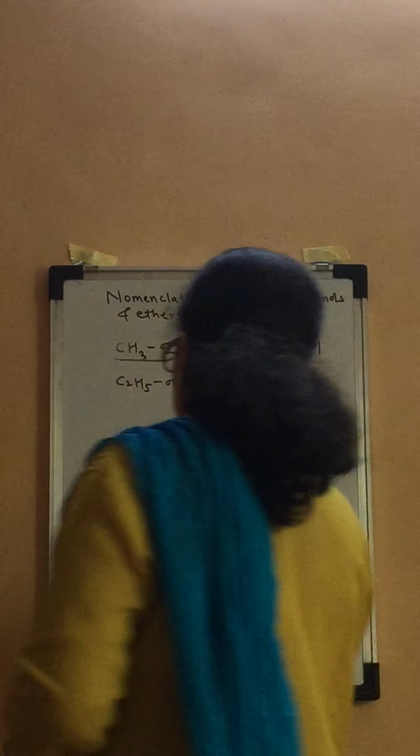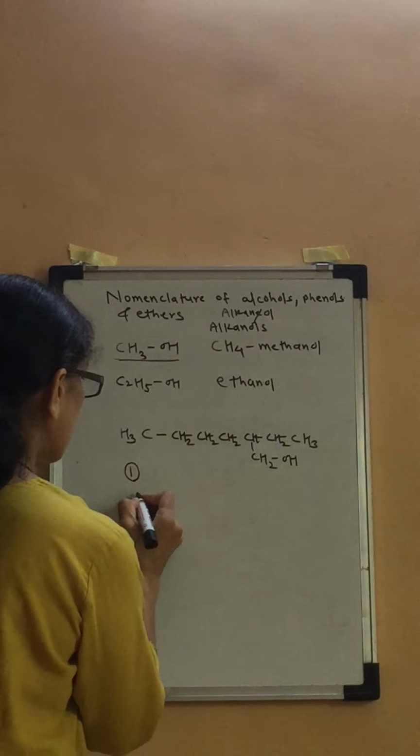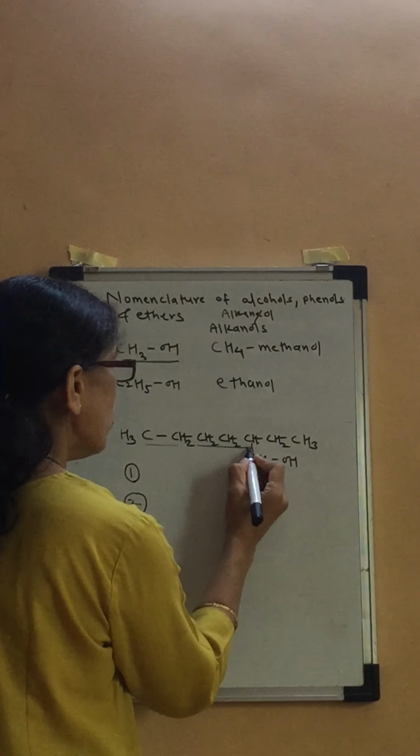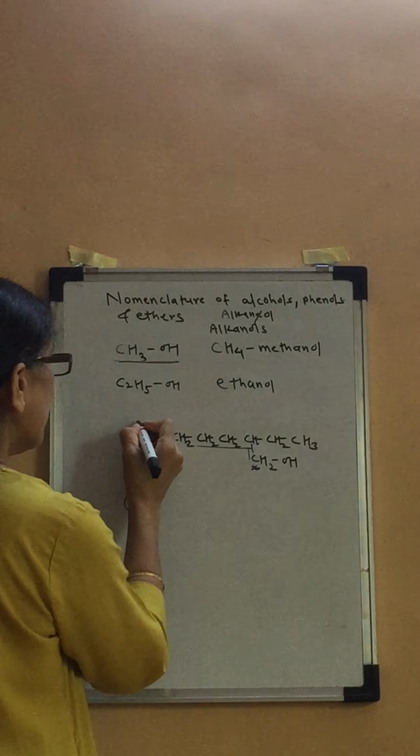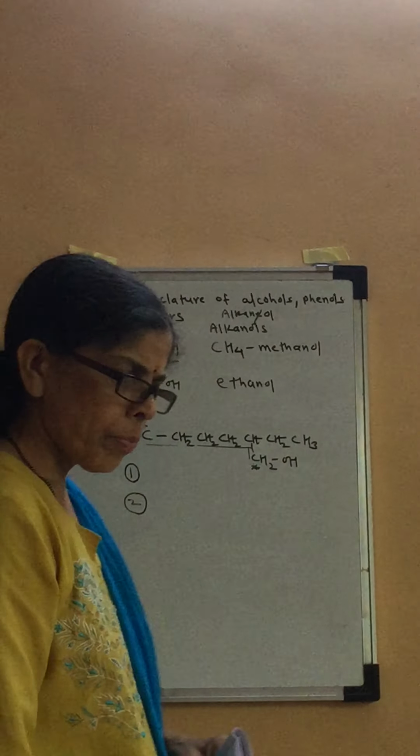Rule number 1 is done. Rule number 2: you have to number the chain. This particular chain we have selected now. There are 2 ends to this chain, this carbon atom and this carbon. The 2 terminal carbon atoms are there.